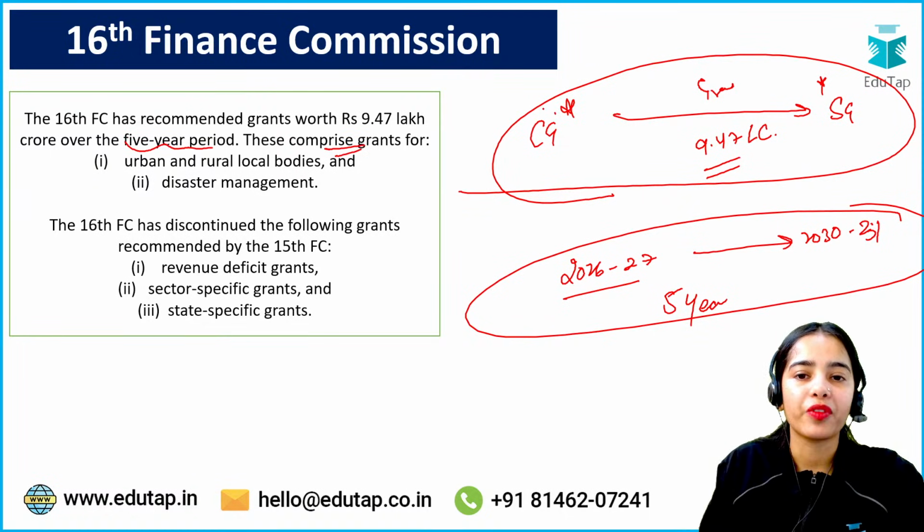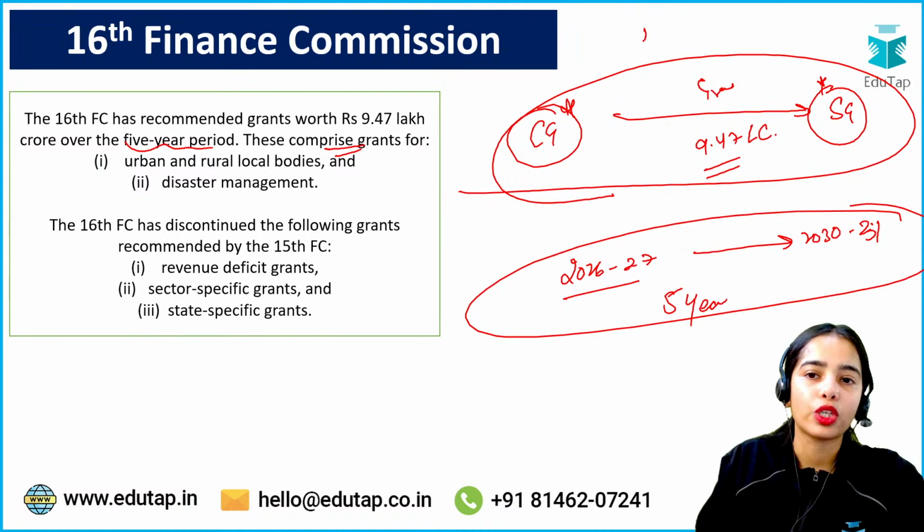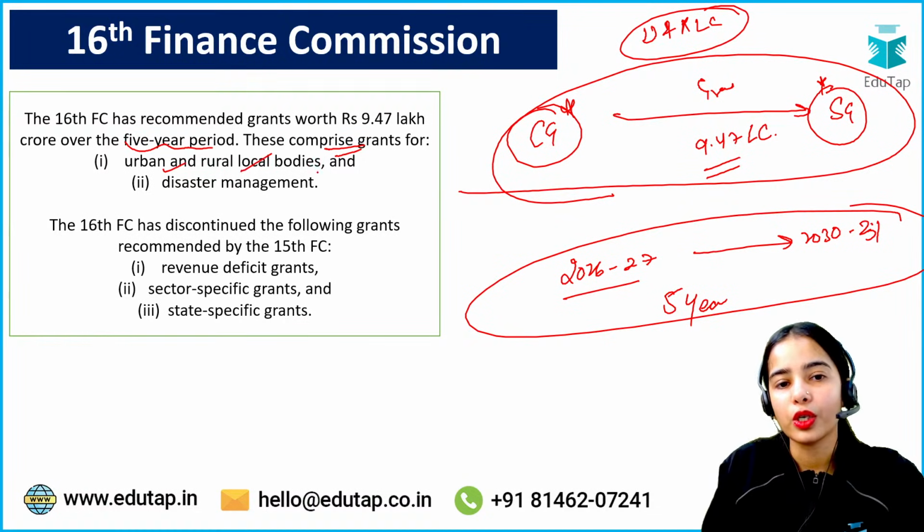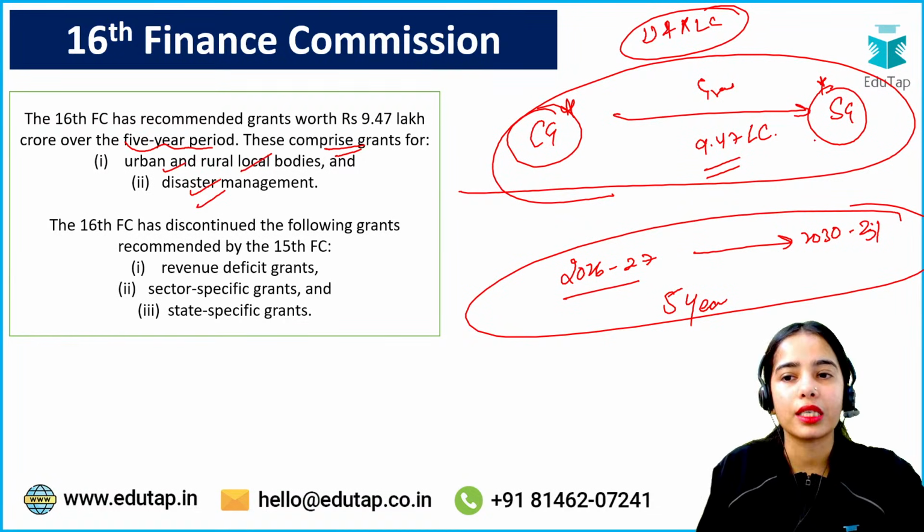The grants provided by the central government to the state governments should be for the urban and rural local bodies and for disaster management.